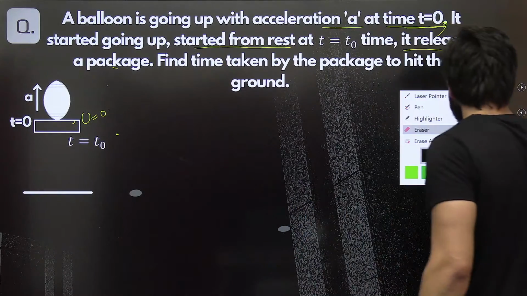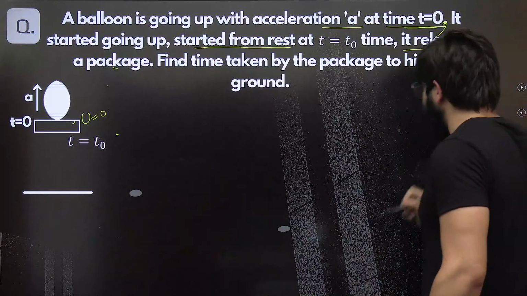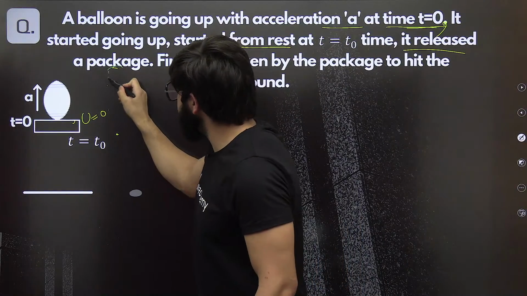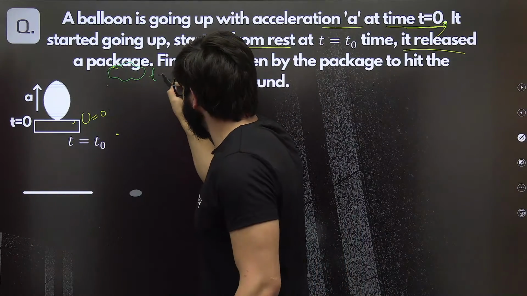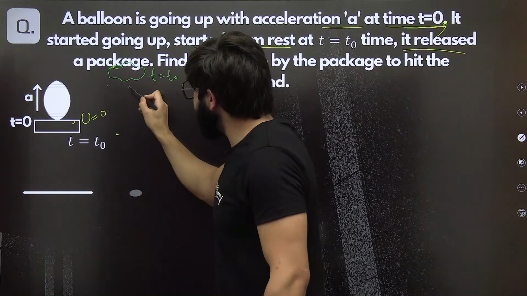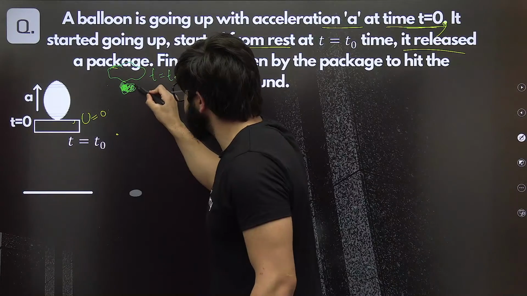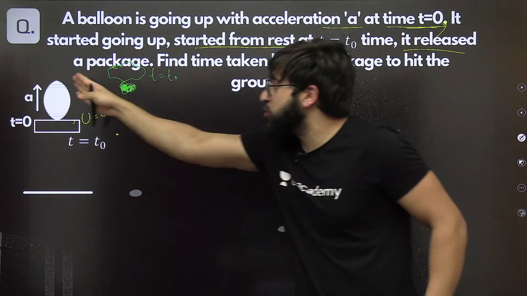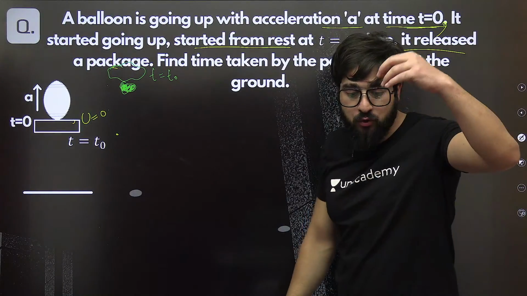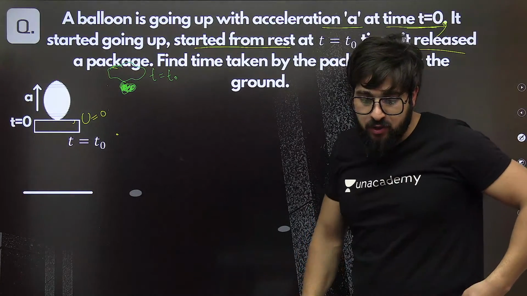It is going up with an acceleration a that is given. So at t is equal to t naught, it released a package over here. This is the package, and it's going up with the acceleration. You understood the concept of what I am trying to say, okay?